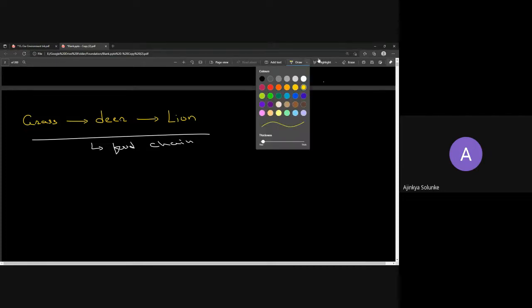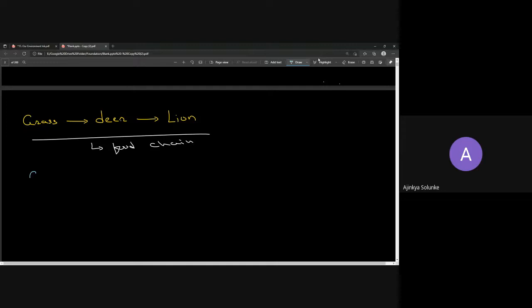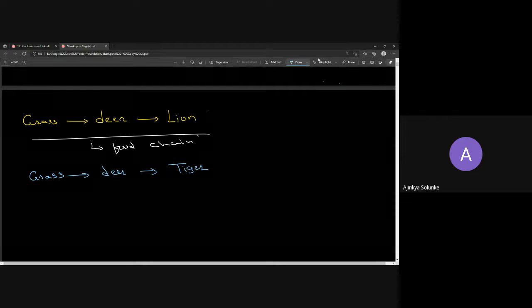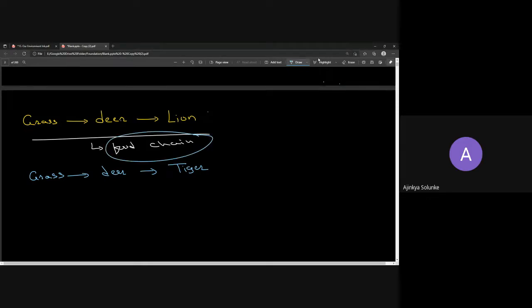For example, it might change. Grass is eaten by deer, and deer is eaten by tiger, or deer is eaten by wolf. Whatever can happen. The food chain changes from example to example. How you write it is up to you, but you should know what exactly it is showing.